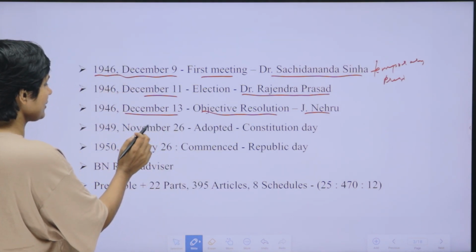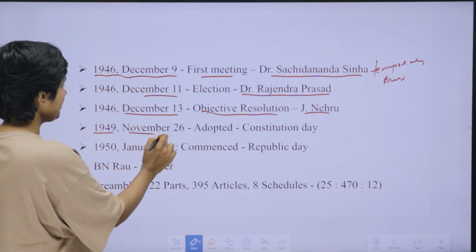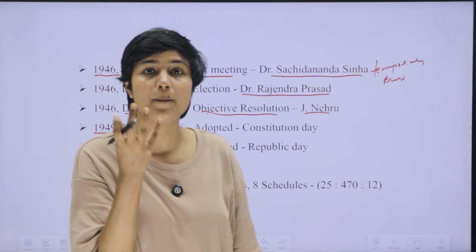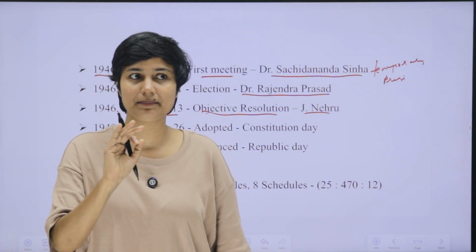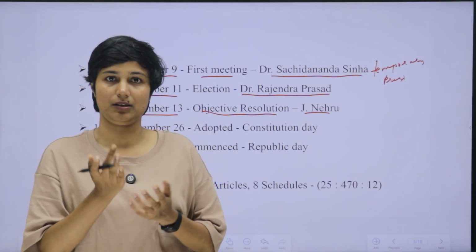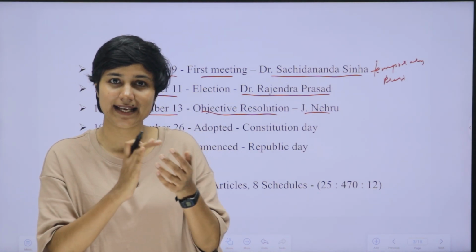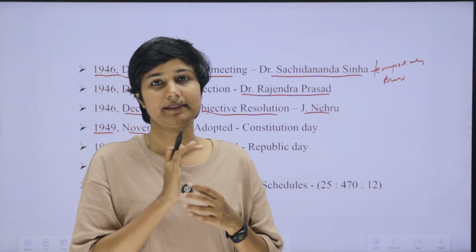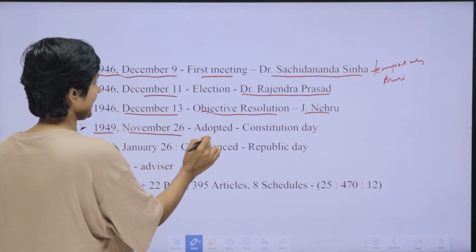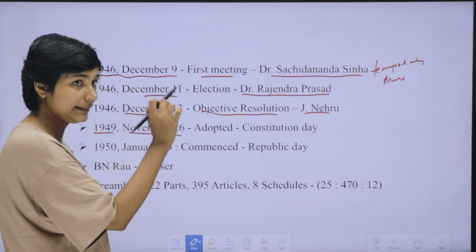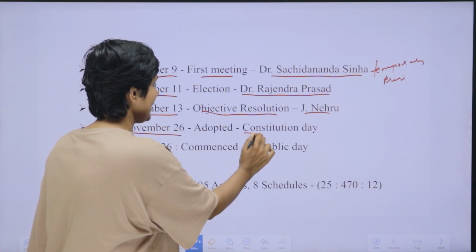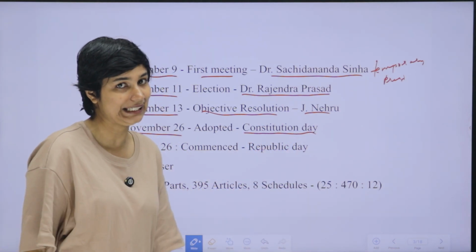This is the date: 1949, November 26. What was so peculiar? It was on this date that India's constitution was adopted by the Constituent Assembly. The Constituent Assembly was framed for the formation of a constitution; they prepared the constitution and adopted it themselves. The date of adoption is 1949 November 26. To remember it, the day is now celebrated as National Constitution Day or National Legal Day in India.